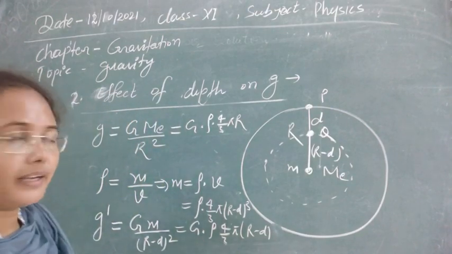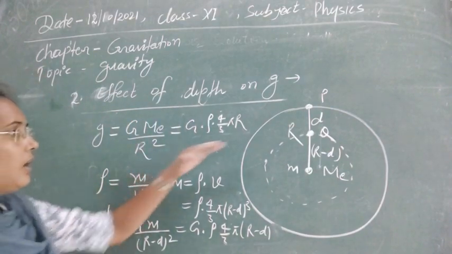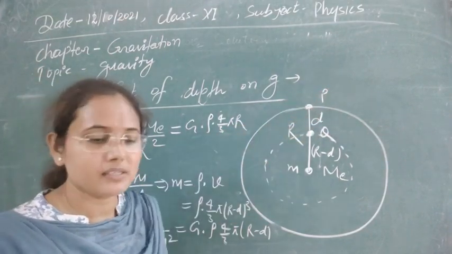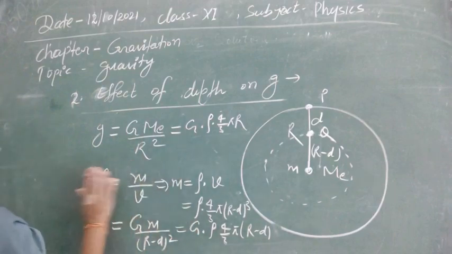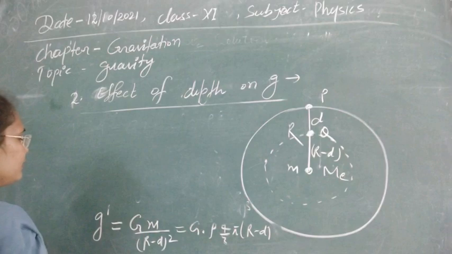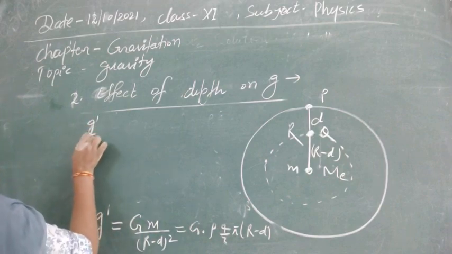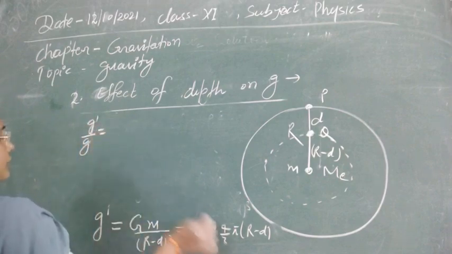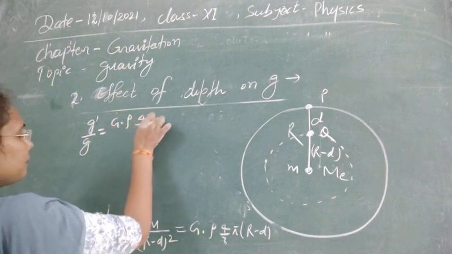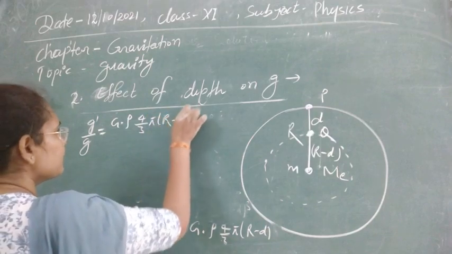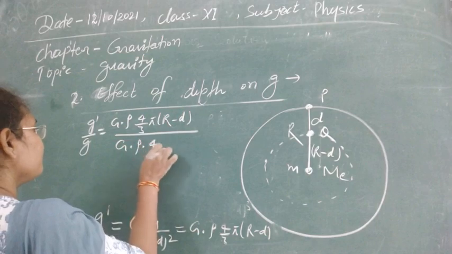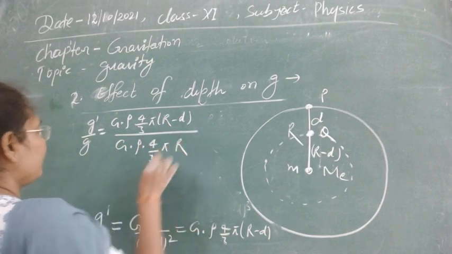So we have now calculated the value of g at some depth, and also the value of g on the surface. So let's compare these two values now. For this comparison, we take g dash upon g. Let's put the value of g dash: G rho 4 by 3 pi r minus d, divided by G rho into 4 by 3 pi into r.